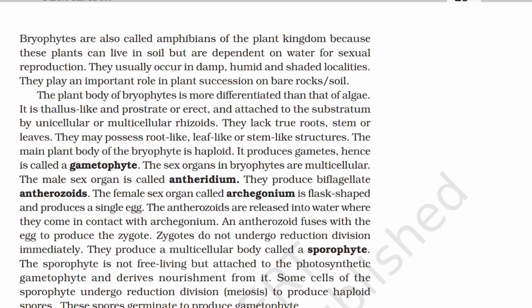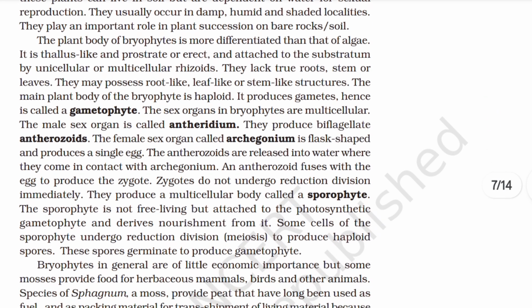The plant body of bryophytes is more differentiated than that of algae. It is thallus-like and prostrate or erect, and attached to the substratum by unicellular or multicellular rhizoids. They lack true roots, stem, or leaves. They may possess root-like, leaf-like, or stem-like structures. The main plant body of a bryophyte is haploid. It produces gametes, hence is called a gametophyte.